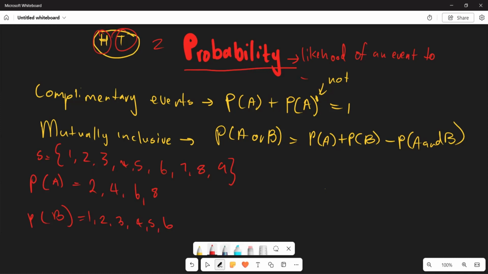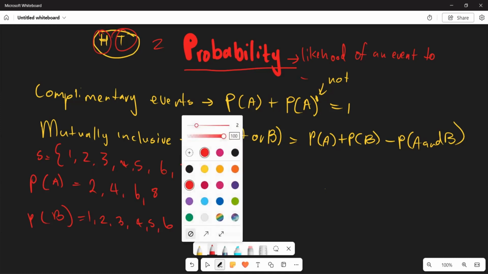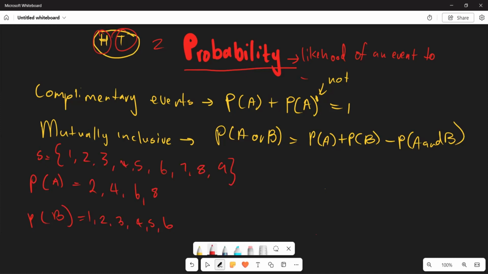Now, if you want to understand mutually inclusive, let's say you represent this in our Venn diagram. The first thing you do is draw a square-like shape, then you represent your 2 circles.